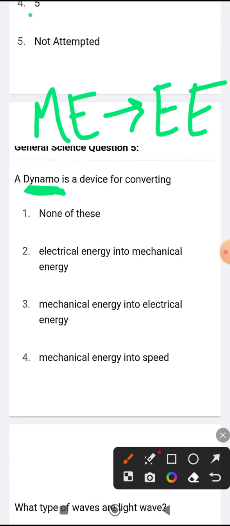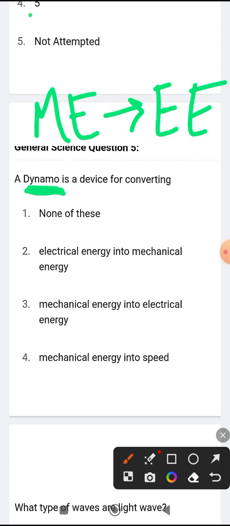So, an electric generator that creates direct current using a commutator. Now let me tell you what a commutator is. A commutator is an attachment connected with the armature of a motor or dynamo. So here what is asked is that a dynamo is a device for converting... None of this. Let us read the options first now.